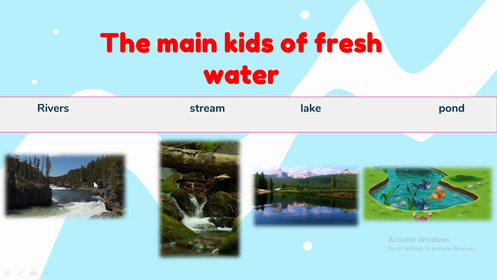Here we have a river. It is shown that the river is moving. Also the stream is moving fresh water. All of them are fresh, but two of them are moving and two of them are still. Which ones are still? Lake and pond. Okay.